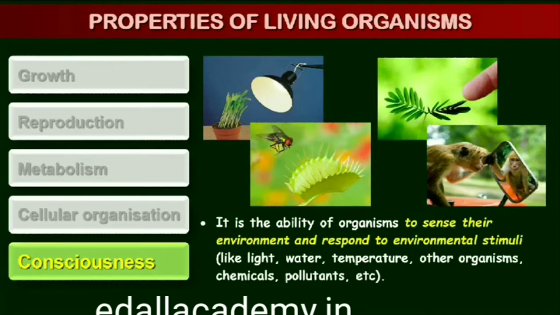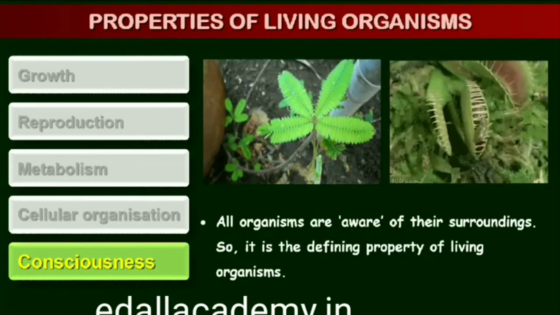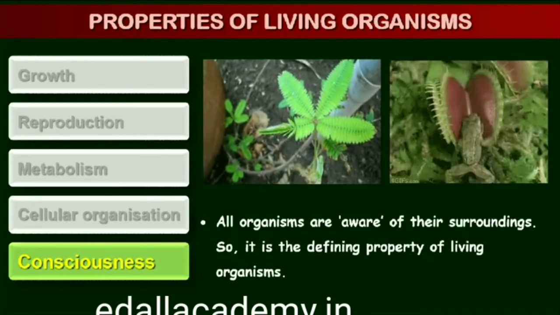Plants respond to external factors like light, water, temperature, other organisms, pollutants, etc. All organisms, from the prokaryotes to the most complex eukaryotes, can sense and respond to environmental cues. Photoperiod affects reproduction in seasonal breeders, both plants and animals. All organisms handle chemicals entering their bodies. All organisms, therefore, are aware of their surroundings.